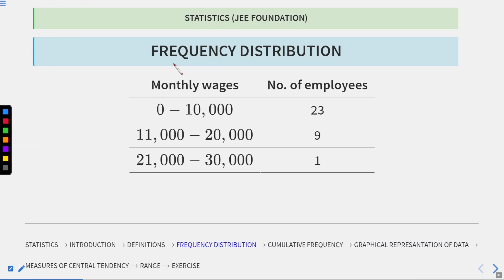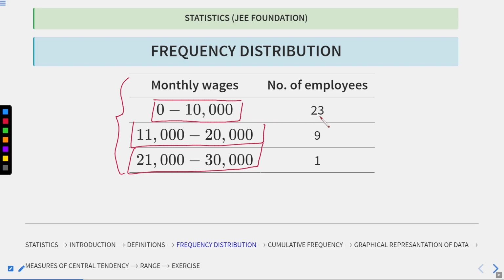Now in this example, we break down the previous information into intervals. So we take out the intervals now. Here we are talking about monthly wages from 0 to 10,000, and 0 and 10,000 are included in it.